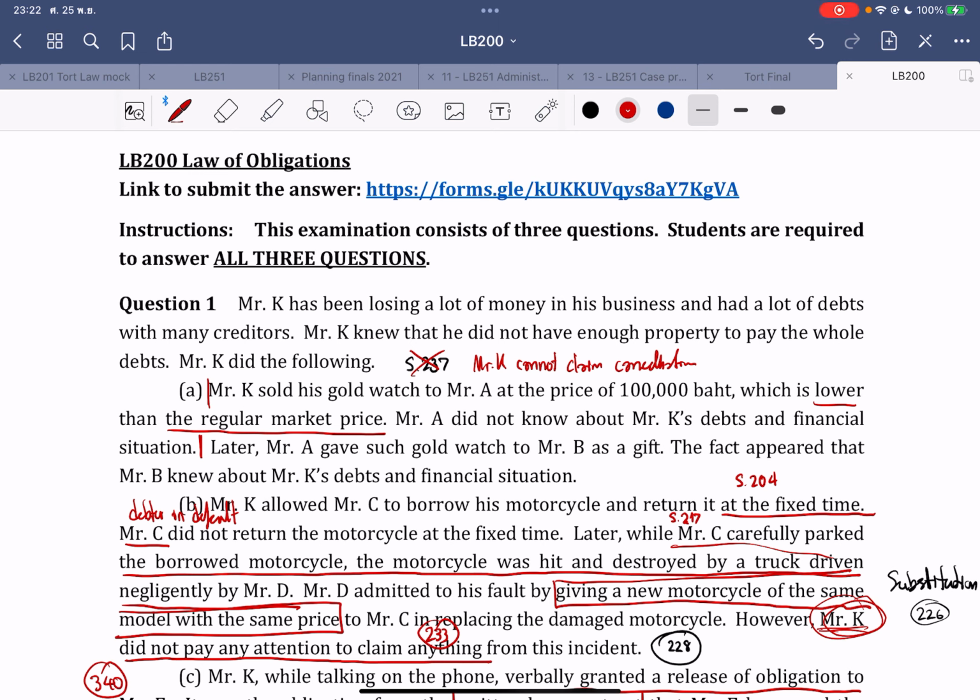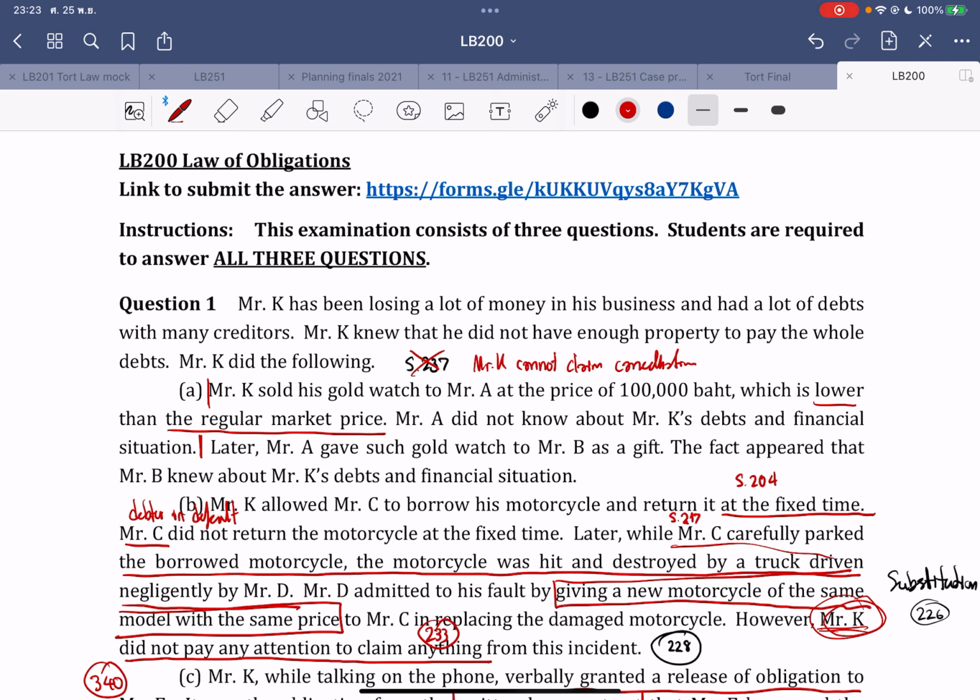The first scenario here is that Mr. K sold his gold watch to Mr. A at the price of 100,000, which is lower than the market price. But Mr. A did not know about Mr. K's debts and financial situation, and later Mr. A gave such gold watch to Mr. B as a gift. And the facts appeared that Mr. B knew about Mr. K's debt and financial situation.